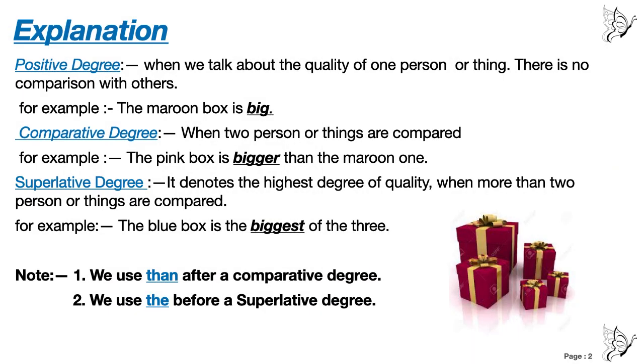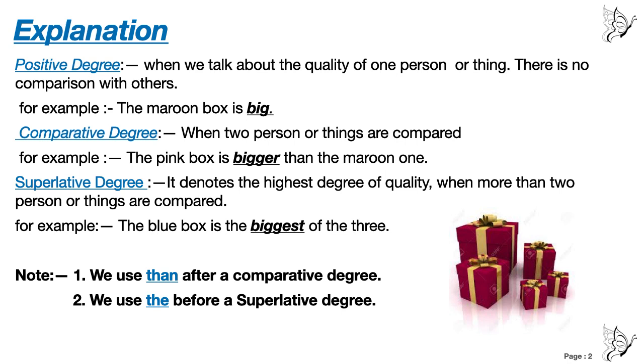Note, we use "than" after a comparative degree, and number 2, we use "the" before a superlative degree. Now see the example of comparative degree. The pink box is bigger than. What is written in note number 1? We use "than" after a comparative degree. What is the comparative degree here? Bigger. After bigger, what are we using? Than. T-H-A-N. Don't get confused with "then".